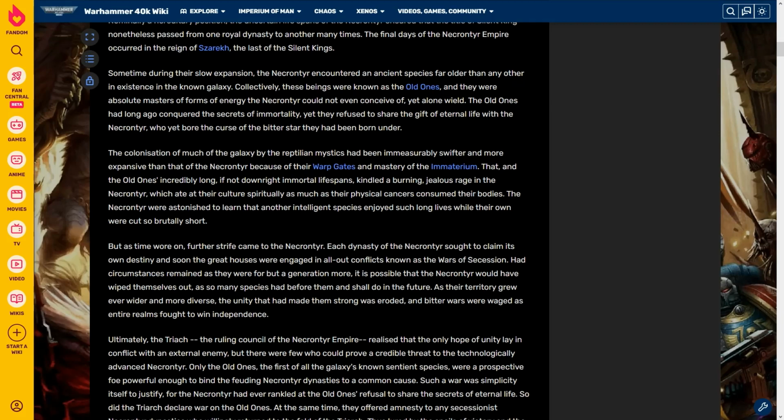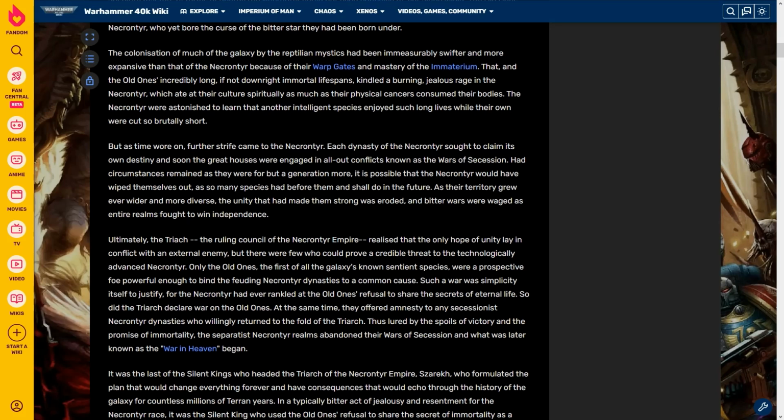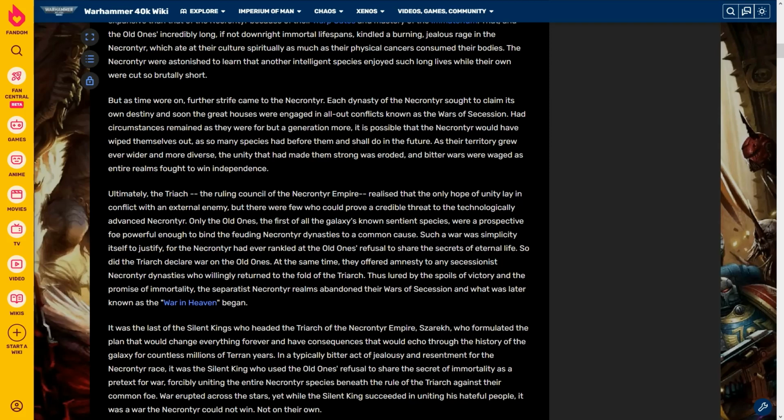The Necrontyr were astonished to learn that another intelligent species enjoyed such long lives while their own were cut so brutally short. But as time wore on, further strife came to the Necrontyr. Each dynasty sought to claim its own destiny, and soon the great houses were engaged in all-out conflicts known as the Wars of Succession. Had circumstances remained as they were, for but a generation more, it is possible that the Necrontyr would have wiped themselves out, as so many species had before them and shall do in the future.